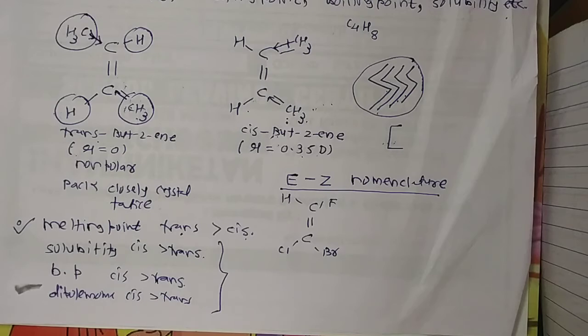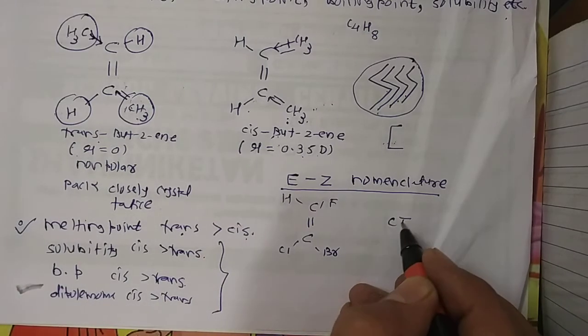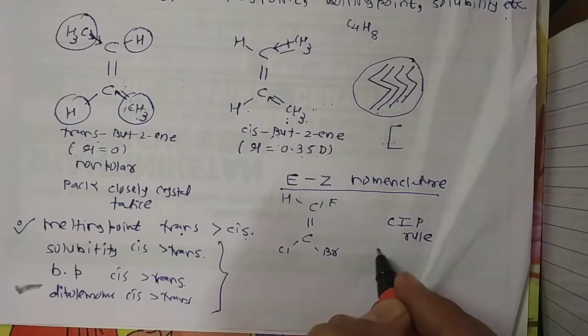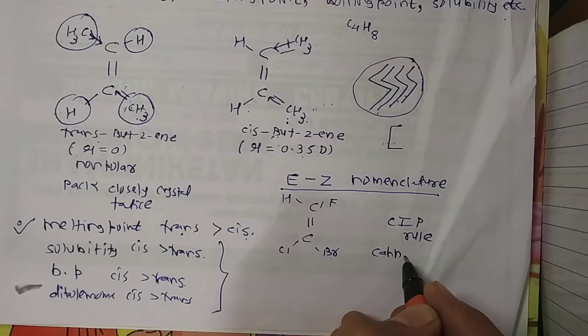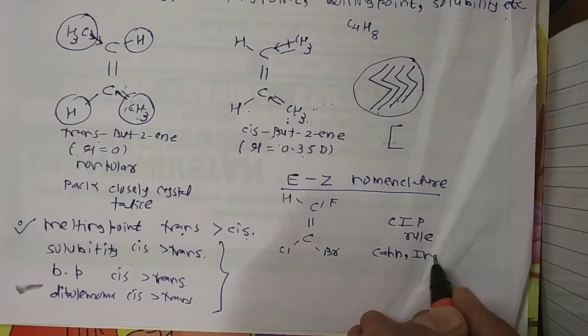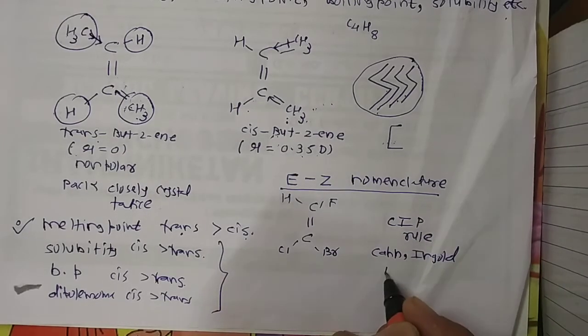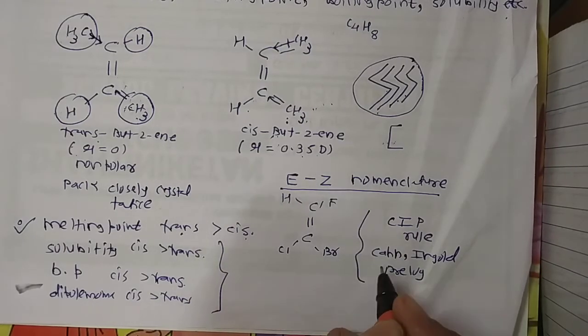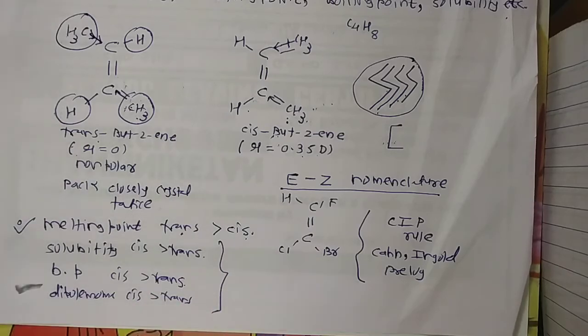In this nomenclature, each substituent on both the carbon atoms of the double bond is assigned a priority, and these priorities are given by the CIP rule, meaning Cahn, Ingold and Prelog. We will discuss it later in haloalkanes and haloarenes, in the case of optical isomerism.